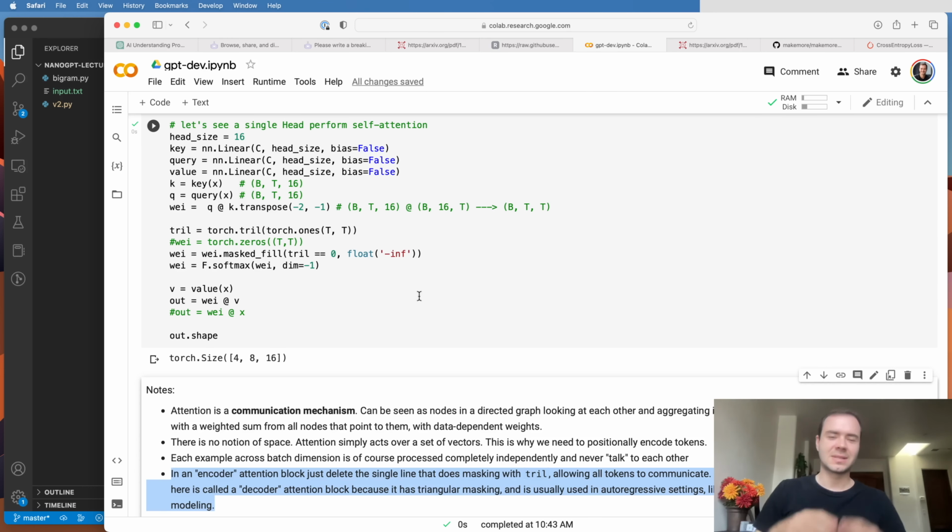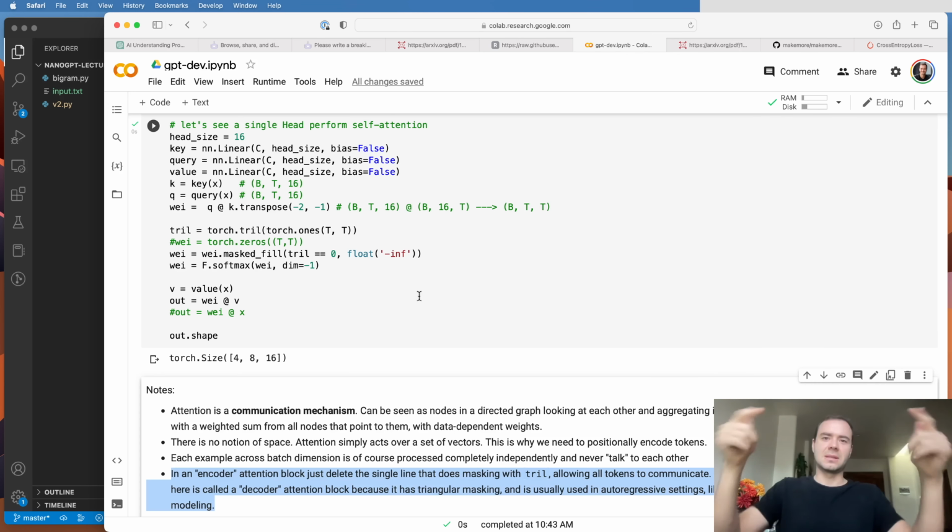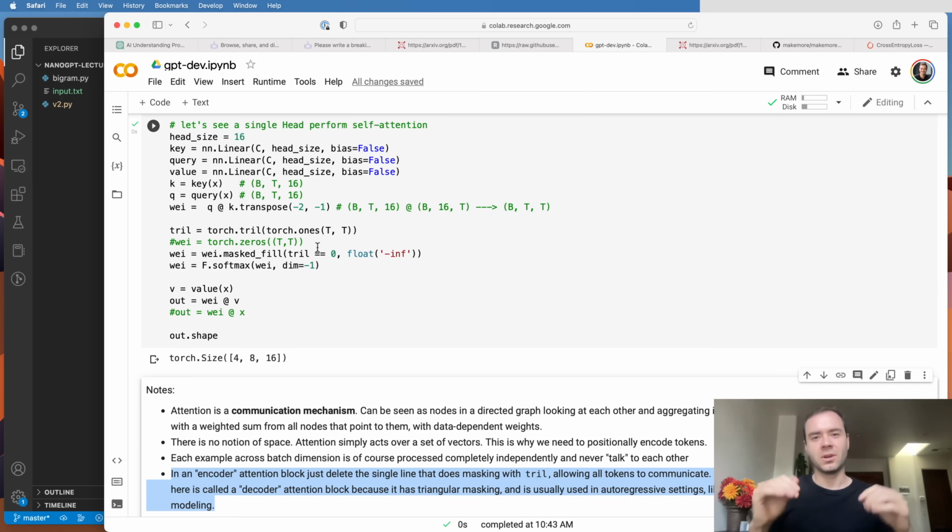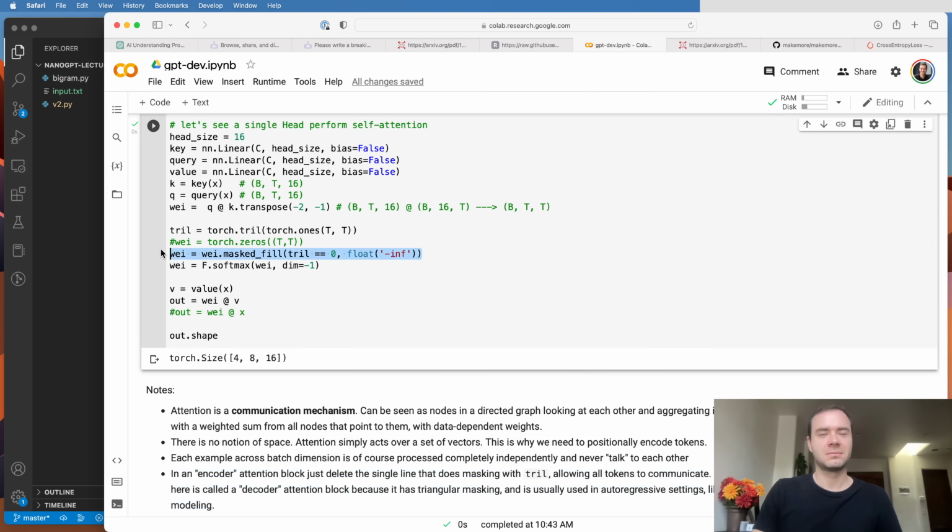So as an example, if you're doing sentiment analysis or something like that with a transformer, you might have a number of tokens, and you may want to have them all talk to each other fully, because later you are predicting, for example, the sentiment of the sentence. And so it's okay for these nodes to talk to each other. And so in those cases, you will use an encoder block of self-attention. And all it means that it's an encoder block is that you will delete this line of code, allowing all the nodes to completely talk to each other.